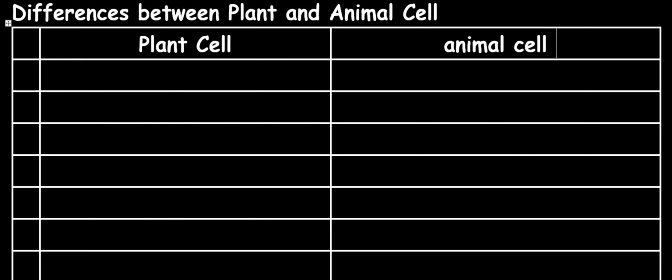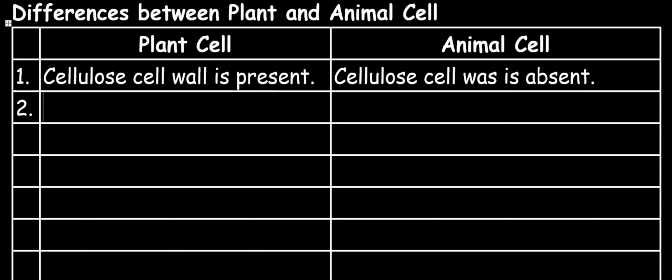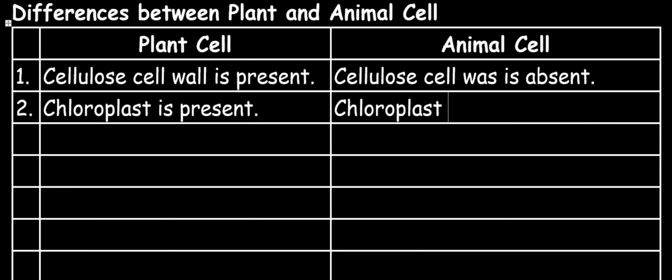Number one difference is that in a plant cell, cellulose cell wall is present, but for animal cell, cellulose cell wall is absent. 2. In a plant cell, chloroplast is present. In an animal cell, chloroplast is absent. 3.